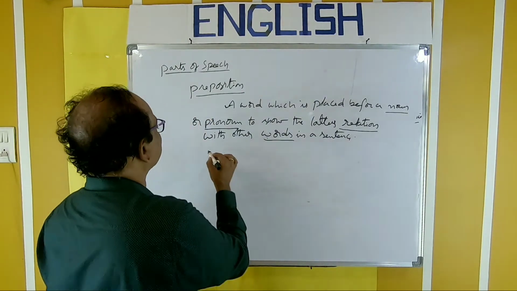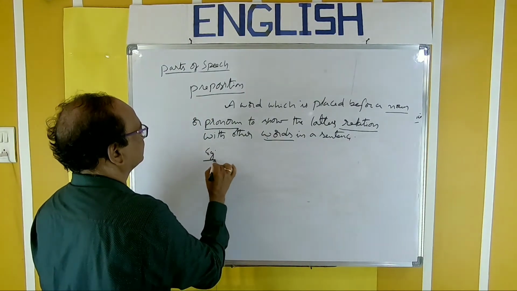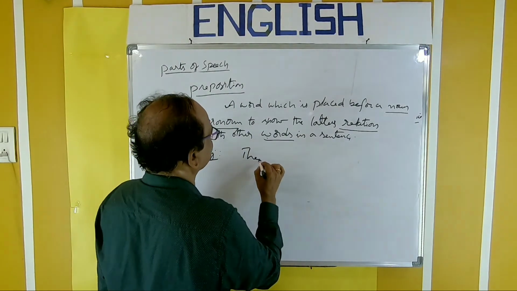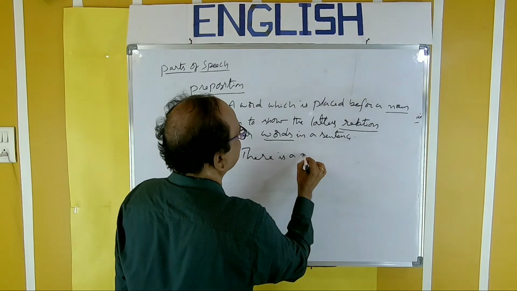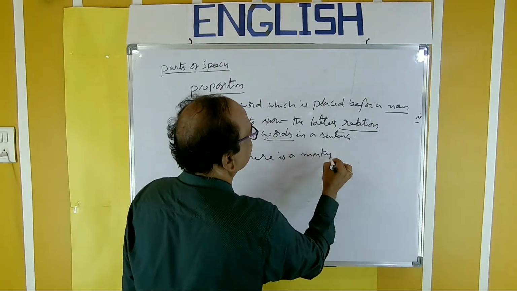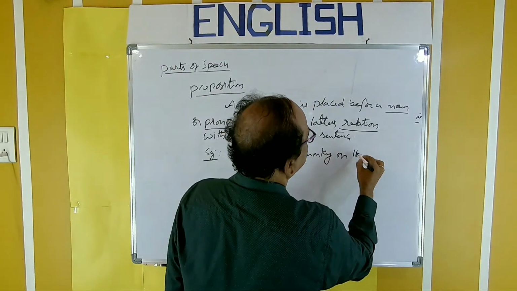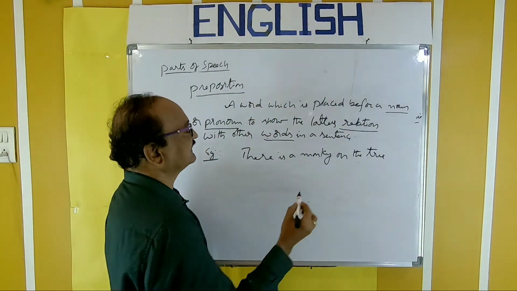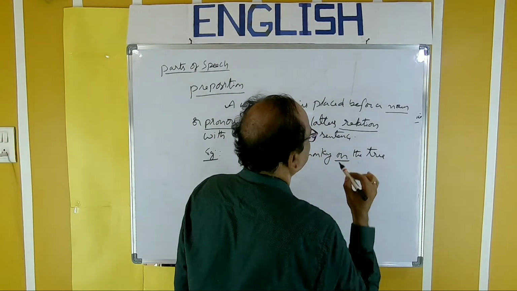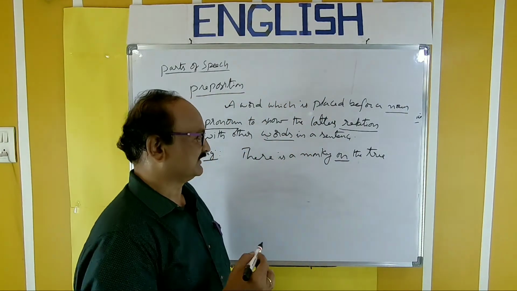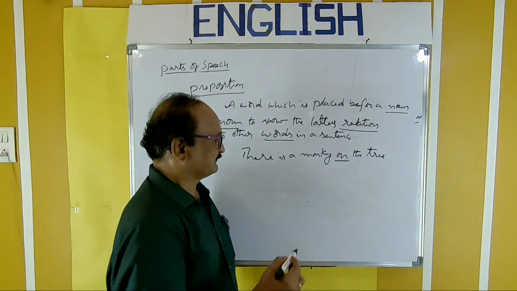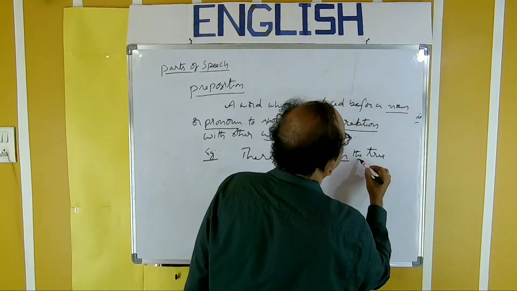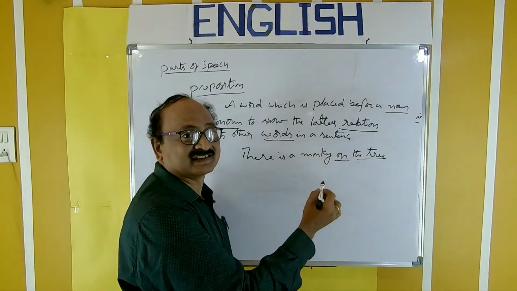Take examples. Let us take a very simple example. There is a monkey on the tree. So here on is preposition, of course, everybody knows. And what is its function there? It is placed before the tree, noun.